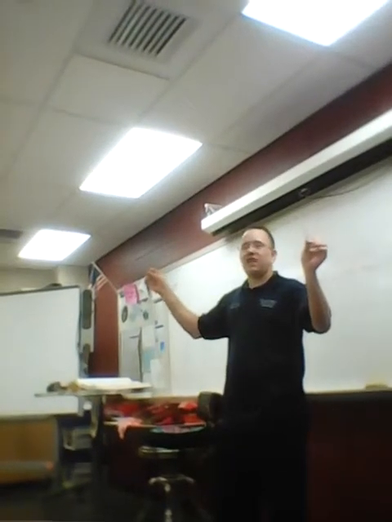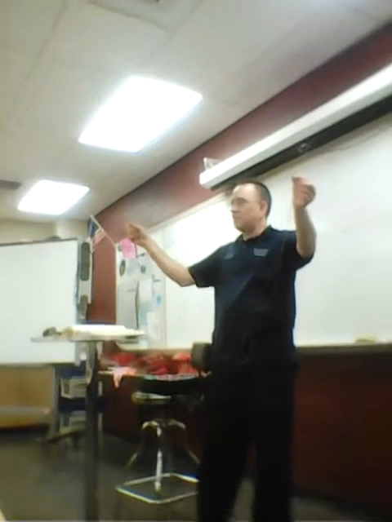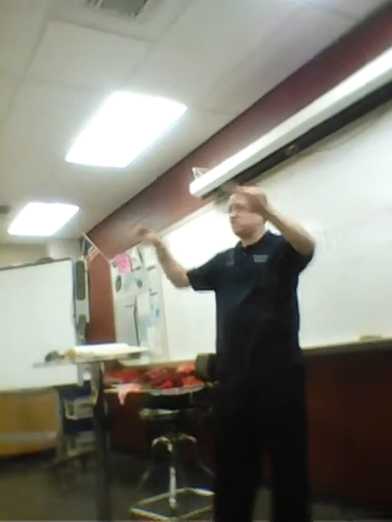Okay, so as we discussed, in an open circuit, power cannot flow. It's like this piece of wire. If this piece of wire was closed, power can travel around it. That would be a closed circuit. If it was open, as an open circuit, power cannot flow around it because of this big air gap right here.